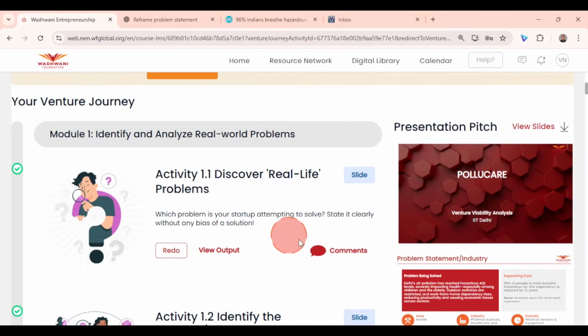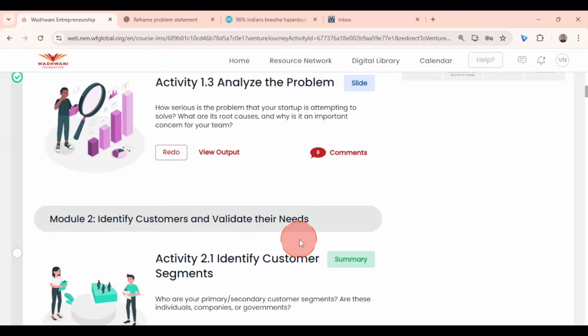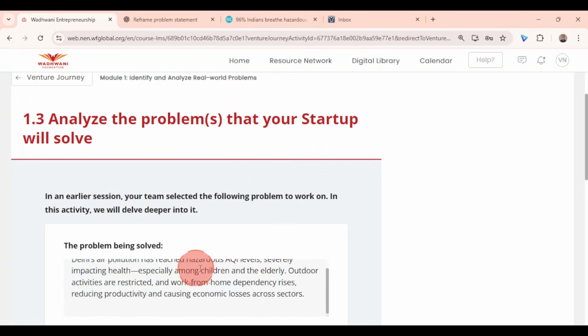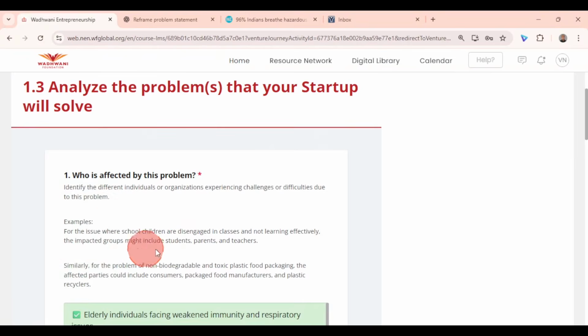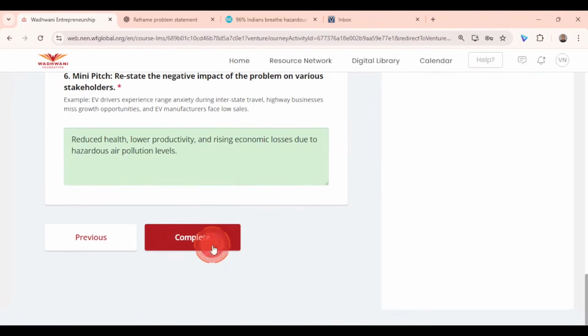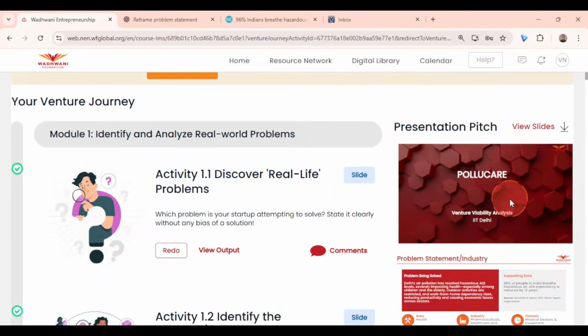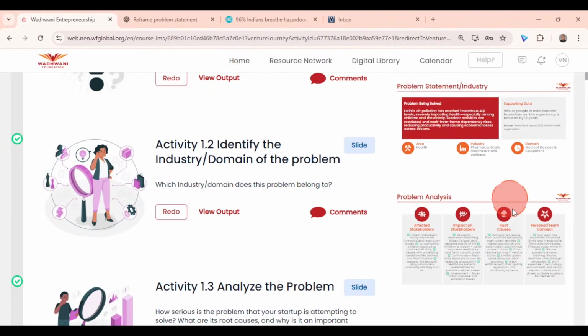So that's it. So you can see activity 1.1, 1.2 and 1.3 are completed, right? So once you complete all the activities in activity 1.1, 1.2, 1.3, hit complete, and you can see the corresponding slides being created on the right side.